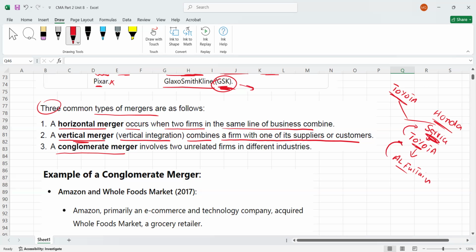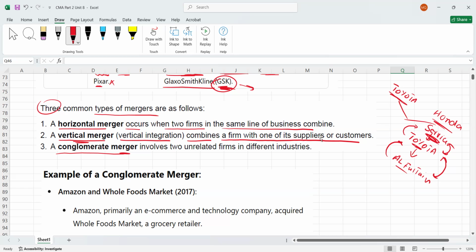So if any two firms within the supply chain merge, that is called vertical integration. For example, if Toyota merges with Al Futtaim, or if Toyota merges with its own supplier, this is called what? Vertical merger. Understood?